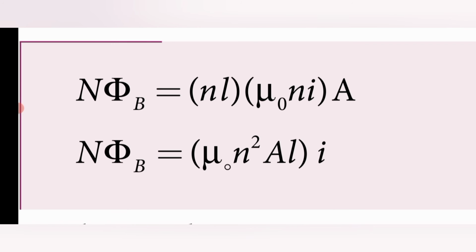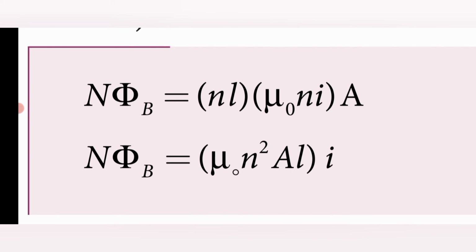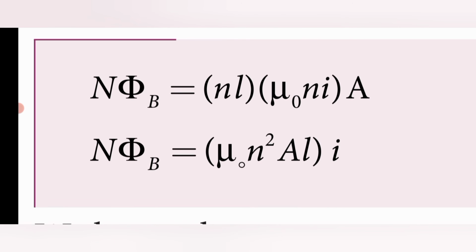We multiply both sides of the above equation by capital N. So N phi B is equal to N mu naught n I A. You know that N is equal to n L, so we substitute that on the LHS only. So N phi B is equal to mu naught n square A L I. This is a simplified equation, and you have to substitute the EMF value also.